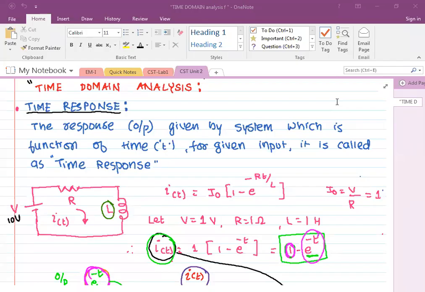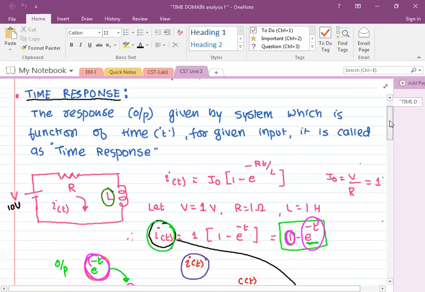Good morning, everyone. In the last session, we started with time domain analysis, our new unit. In that, we have seen some of the definitions, and then we have also discussed the importance of time domain analysis, and why we want to carry it out. So, we will quickly go through it.